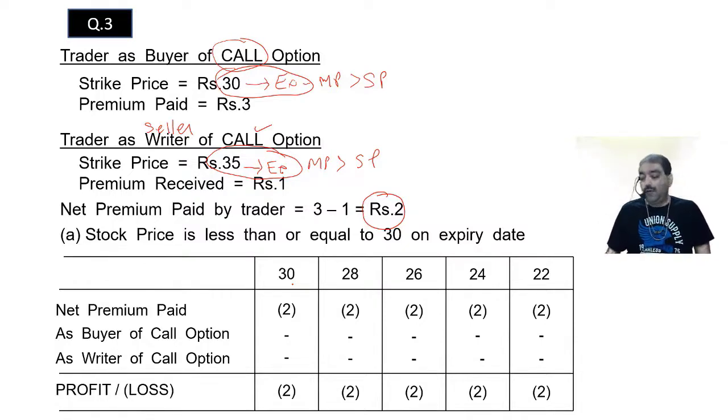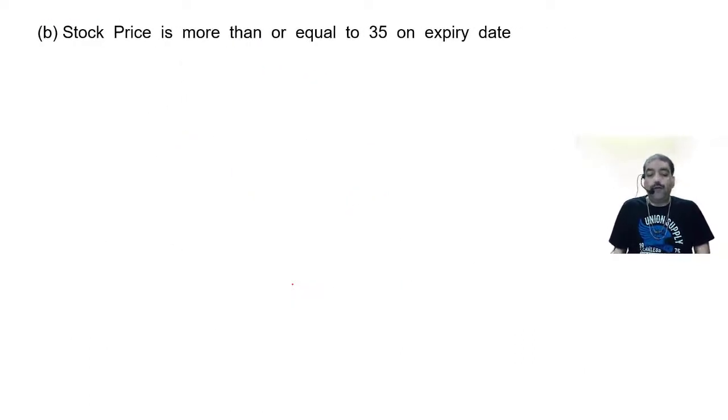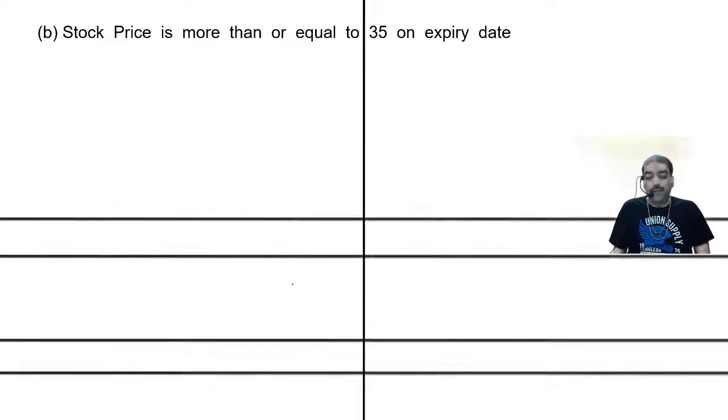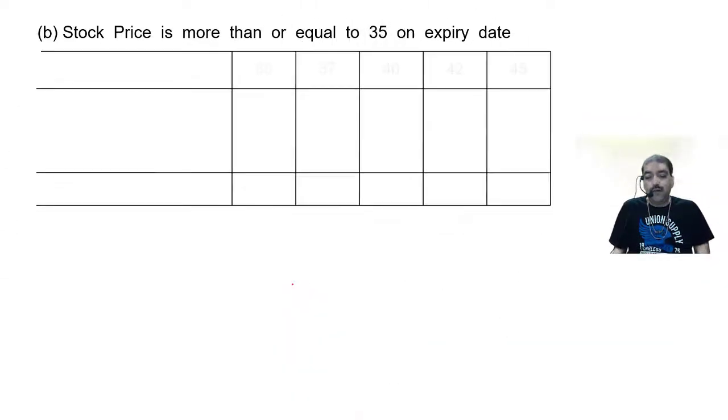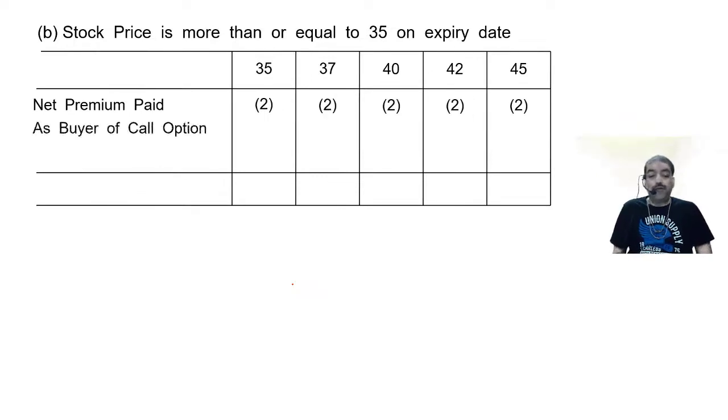Okay? Go through the examples once again. Stock price is more than or equal to 35. Take figures 35 and above. Net premium paid will remain the same, 2 rupees. As buyer of call option, strike is 30. I will exercise when it is more than 30. So I will exercise in all the cases.